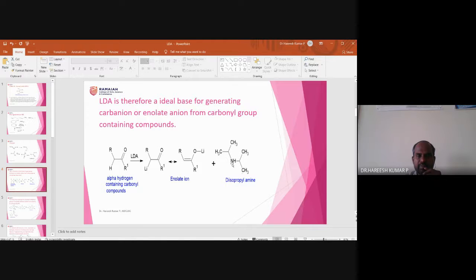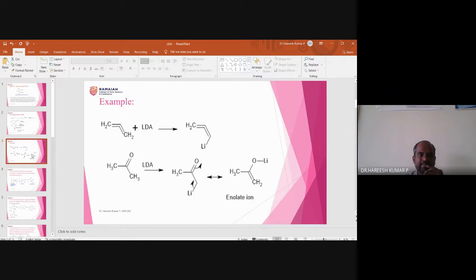What is the name of this product? Diisopropyl. This group is called isopropyl. This group is also called isopropyl. Diisopropylamine is the byproduct. So again, in this slide I have discussed a carbonyl compound, more particularly an alpha hydrogen containing carbonyl compound. When it reacts with LDA, it forms an enolate. So with this, I will go to the next slide.